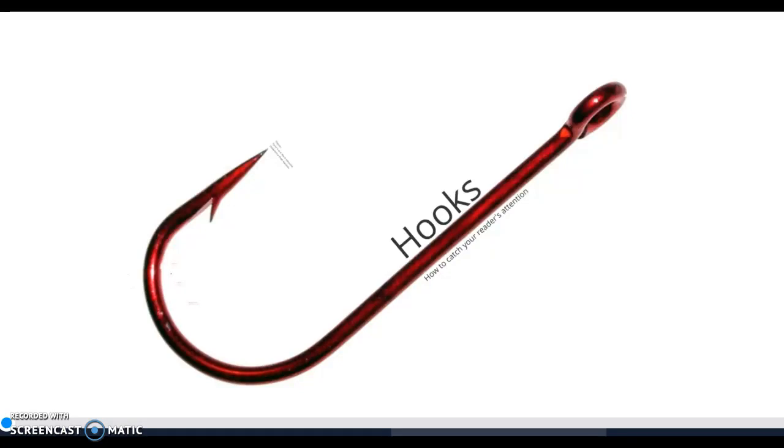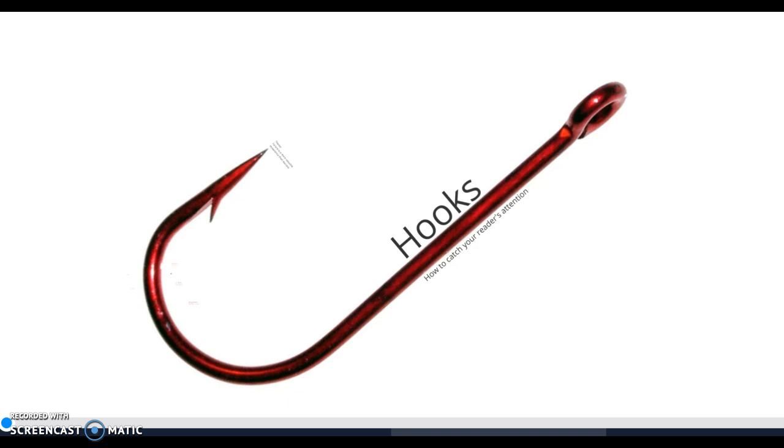All right, so for tonight's homework, you need to take some notes over this little mini lecture that I'm going to give you about hooks, how to write hooks for your essay or future essays. So in your Hobbs journal, if you don't have that out, go ahead and pause the video and go get it. In your Hobbs journal, you need to put hooks notes, and you're just going to have to make a couple little notes about how to write a hook.